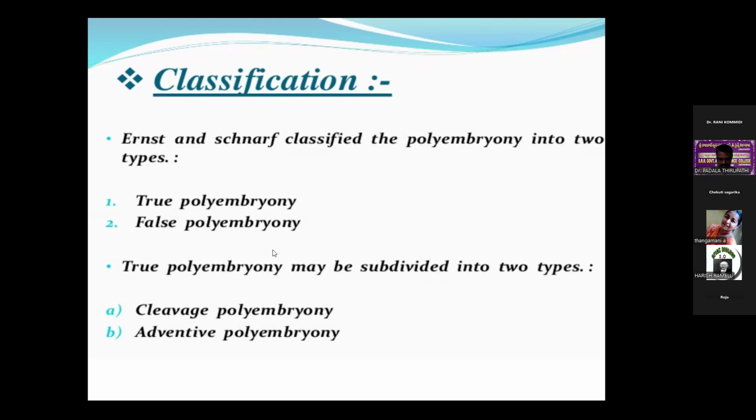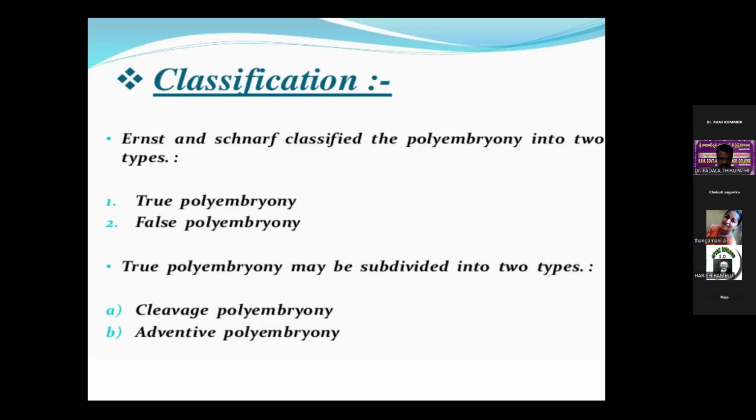The classification mainly depends on whether the embryos arise in the same embryo sac or in different embryo sacs in the ovule.